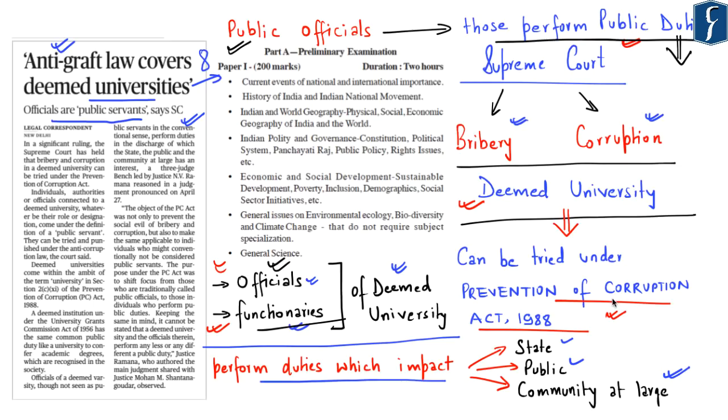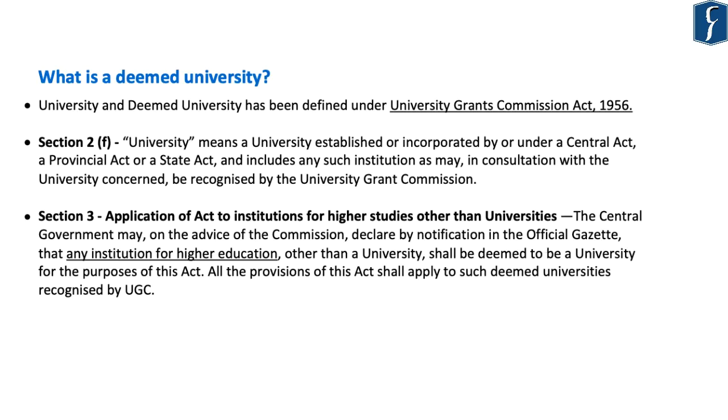Now here you need to note two things. First of all, what is the meaning of deemed university? And next, whether officials or functionaries of universities qualify as public officials or public servants within the Prevention of Corruption Act of 1988. So first and foremost is to understand that the term university as well as deemed university has been defined under the University Grants Commission Act of 1956. And Section 2(f) of this Act defines university.